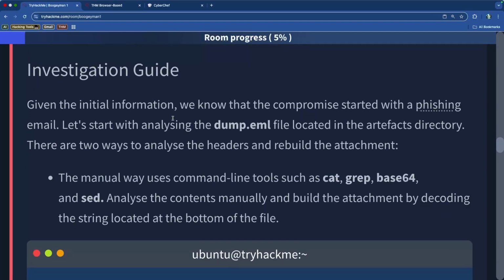So this is the investigation guide. This is essentially the outline that we need to take to be able to analyze this thing. So given the initial information, we know that the compromise started with a phishing email. So let's start with analyzing the dump EML file located in the artifacts directory.